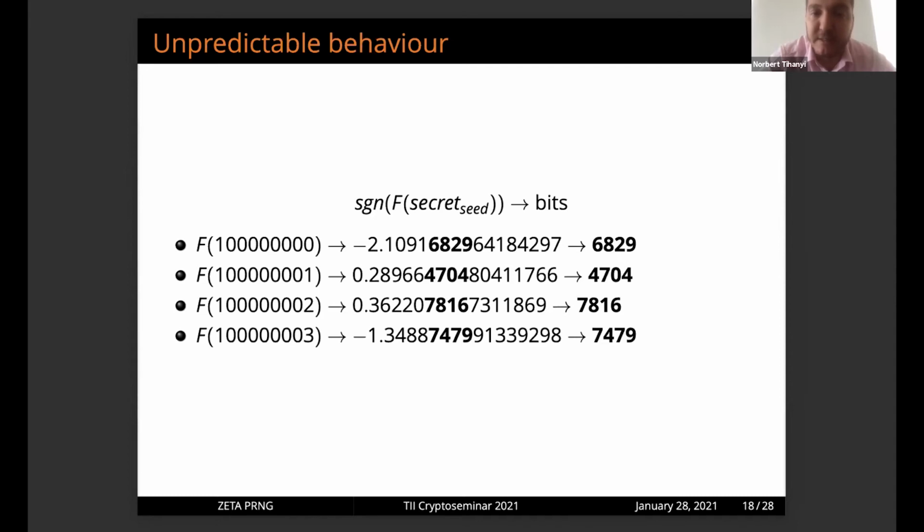And the function is much faster after that. You can see that here, for example, if the function is negative, we drop the first 4 digits. If the function is positive, we drop the first 5 digits. So we try to exploit the weird behavior of the FT and zeta function, that we cannot predict when the function is negative or when it is positive.